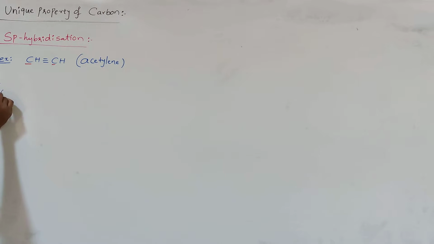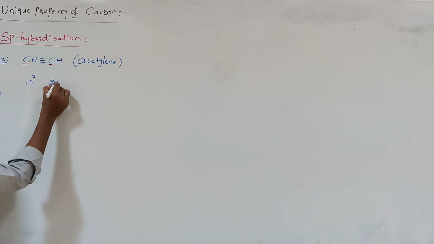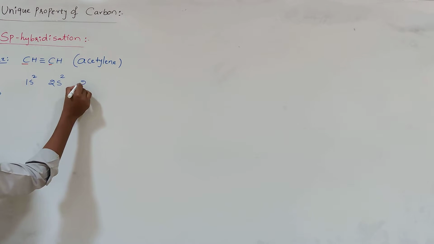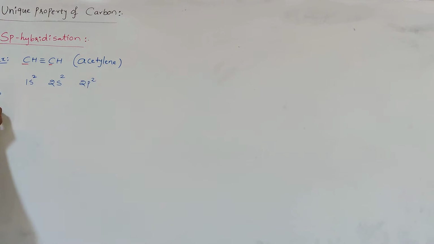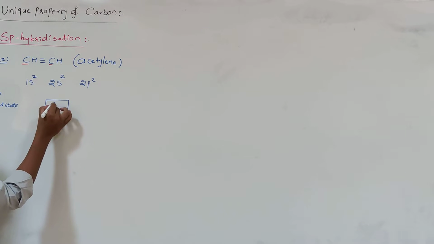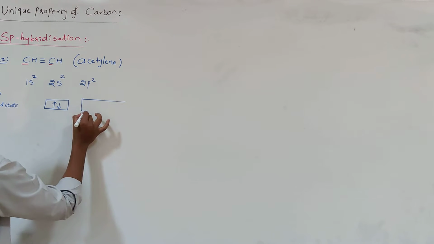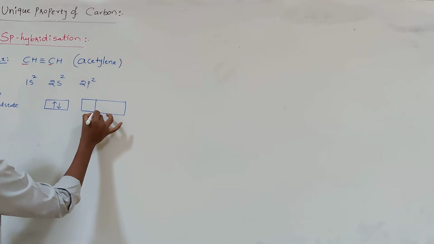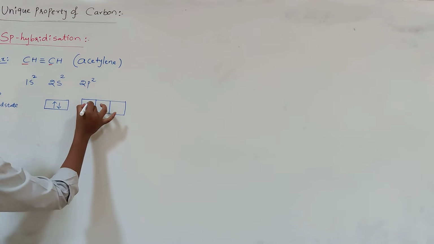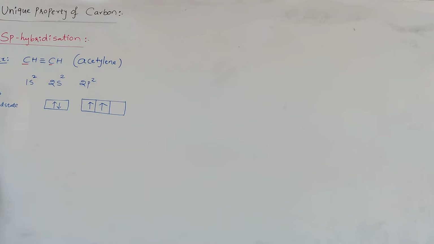carbon Z is equal to 6. Electronic configuration is 1s2, 2s2, 2p2. This is the ground state electronic configuration. This ground state electronic configuration does not account for the tetravalency of carbon, because in the valency shell only two unpaired electrons are present in the p subshell.